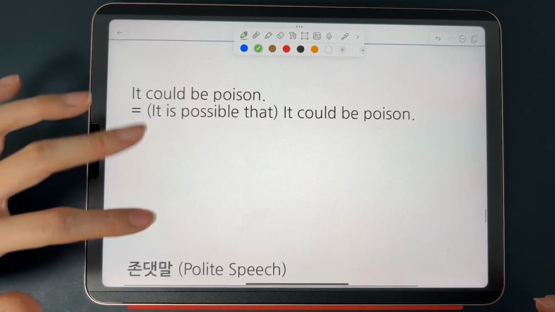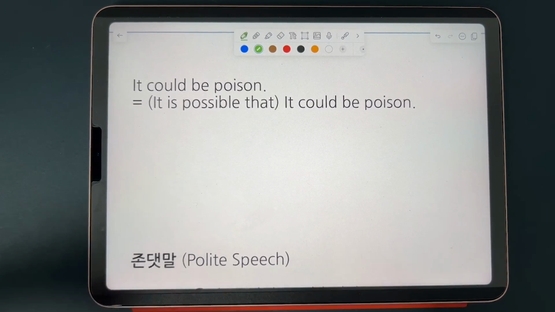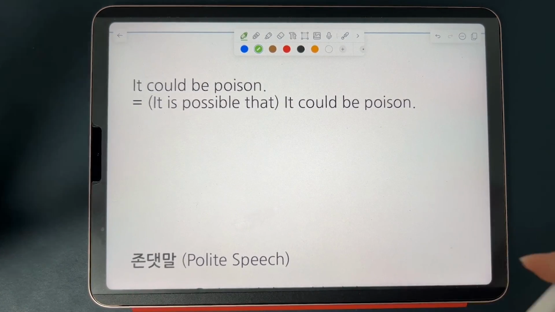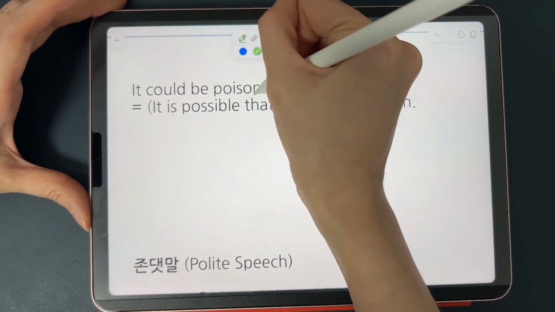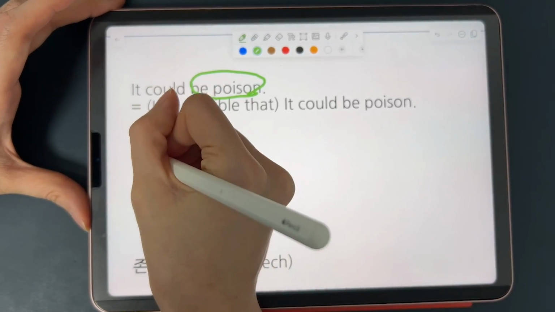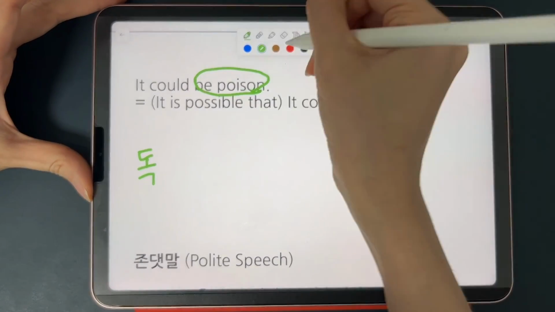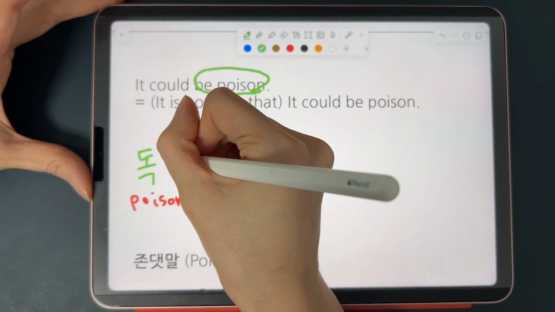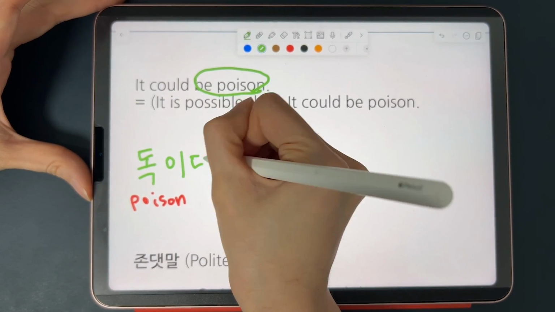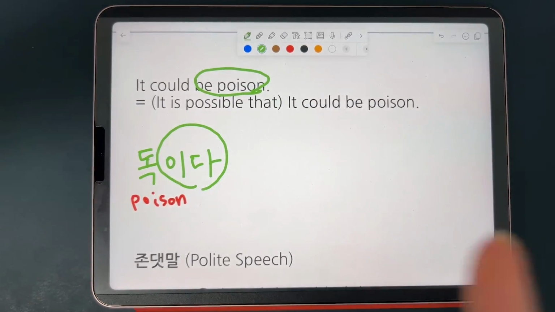Then, how would we say something could be poison? There's a possibility that it could be poison. You're not certain, but it could be. So it could be poison. Poison is 독 in Korean. 독. It means poison. 그리고 이다 verb. I'm sure you remember 이다 verb, which is a to be verb, right? Something is, but it's always followed by a noun.